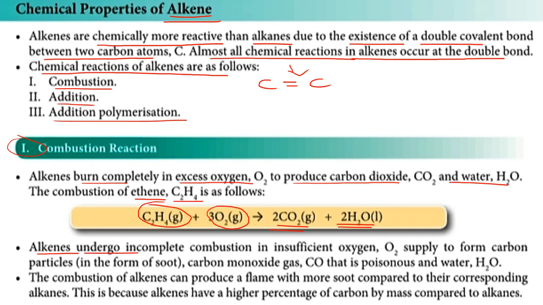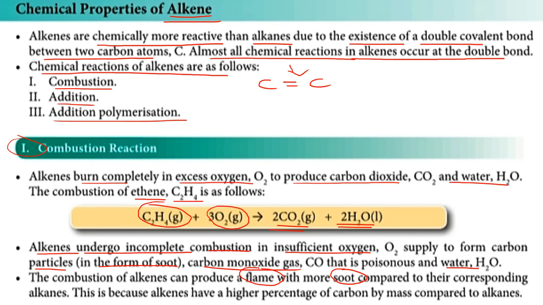Alkene also undergoes incomplete combustion in insufficient oxygen, okay, to form carbon particles in the form of soot, carbon monoxide gas that is poisonous, and also water. The combustion of alkenes can produce a flame with more soot compared to their corresponding alkanes.